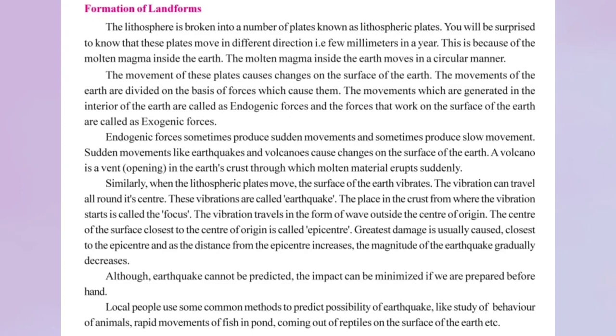Earth movement is divided into two types of forces: exogenic forces and endogenic forces. As the name suggests, exogenic means outside and endogenic means inside. The kinds of exogenic forces are rivers, wind, sea, and glaciers. Endogenic forces are natural calamities like earthquake, volcano, landslide, etc. This is a very important point. Endogenic forces cause mass destruction, while exogenic forces are naturally occurring and do not cause as much destruction compared to endogenic.